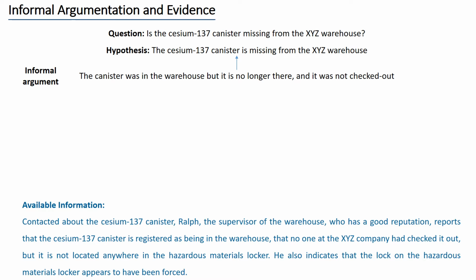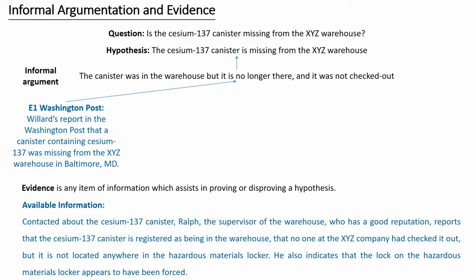We next have to determine which is the relevant evidence for this informal argument, which is itself a hypothesis. As indicated before, evidence is any item of information that favors or disfavors a hypothesis and therefore assists in proving or disproving it. If an item of information says nothing related to a hypothesis, then it is not evidence for that hypothesis. The Washington Post article is relevant because it claims that the canister is missing and therefore it is no longer in the warehouse.